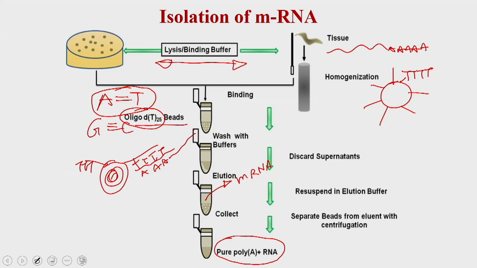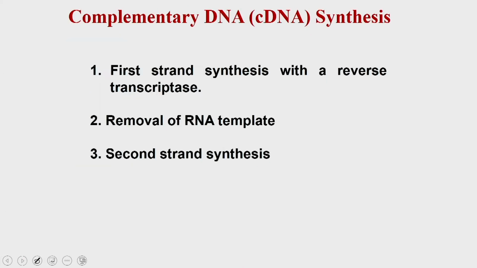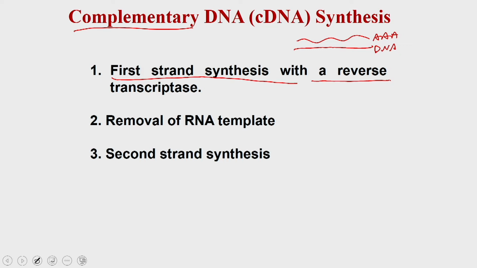In the second step, you have to generate the cDNA or the complementary DNA, which means you got the messenger RNA, and now you have to generate the DNA. You do this in 3 different steps. In the first step, you will do a first strand synthesis of the DNA, which is the reaction catalyzed by the enzyme called reverse transcriptase.